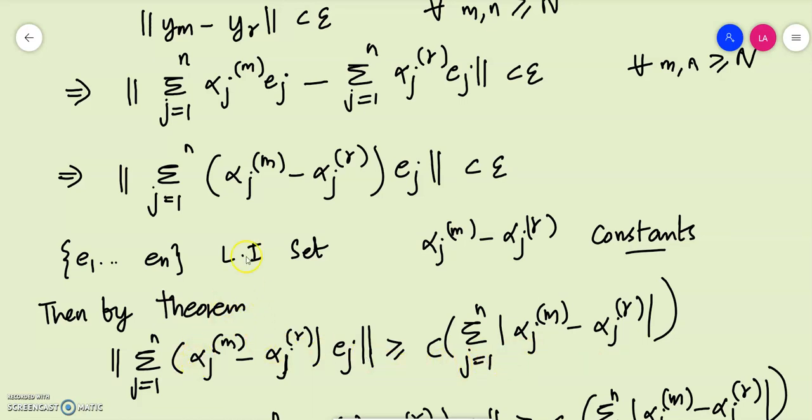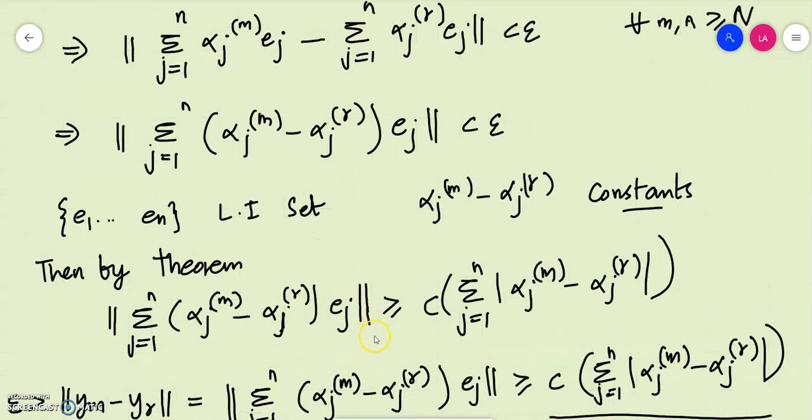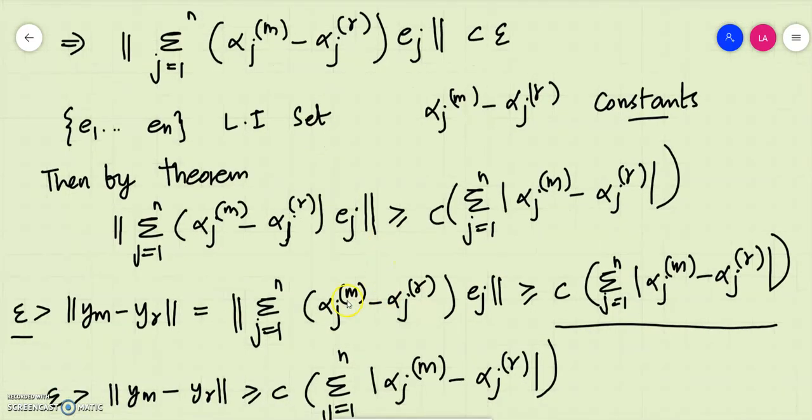So here alpha j m minus alpha j r is actually the constant coefficient. Since e1, etc., en are linearly independent, by the theorem we can easily state this inequality. Epsilon is greater than the norm of Ym minus Yr, which is obtained by the Cauchy criterion, and then this part is obtained from the previous theorem.